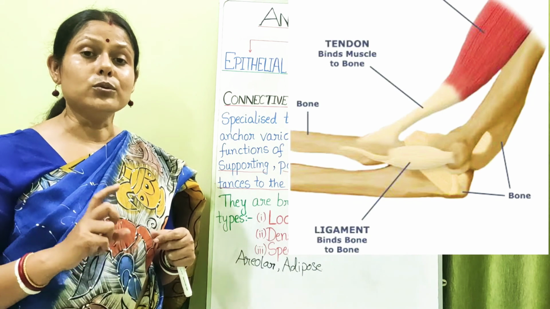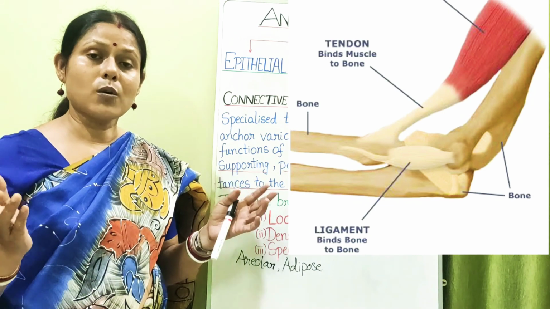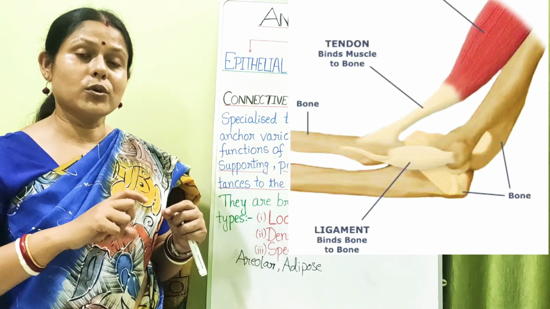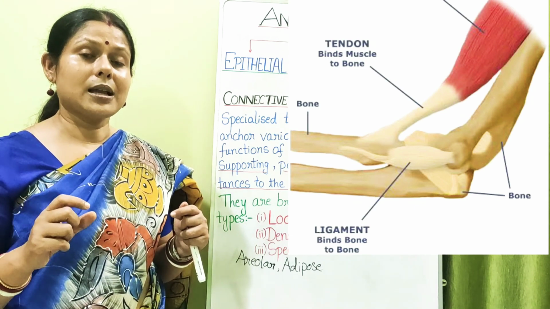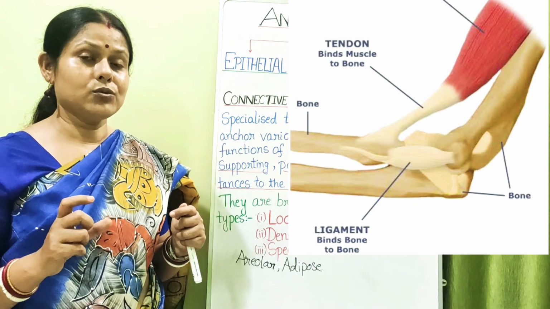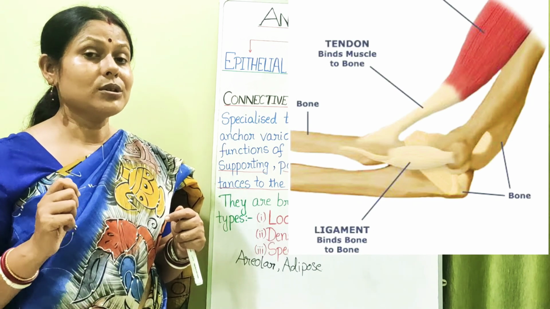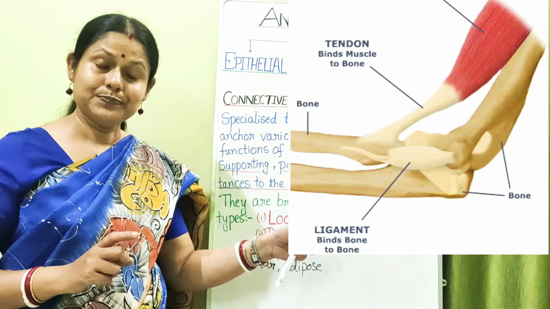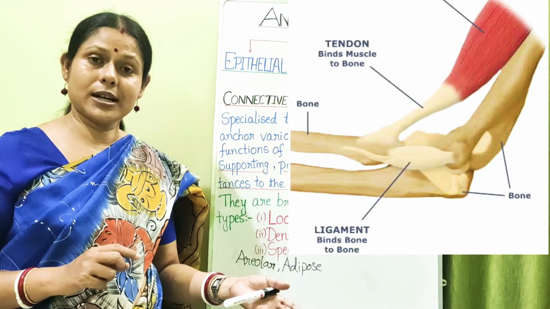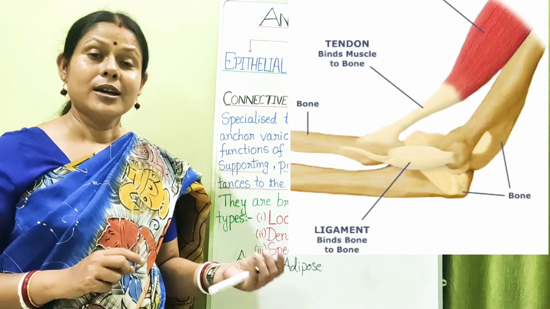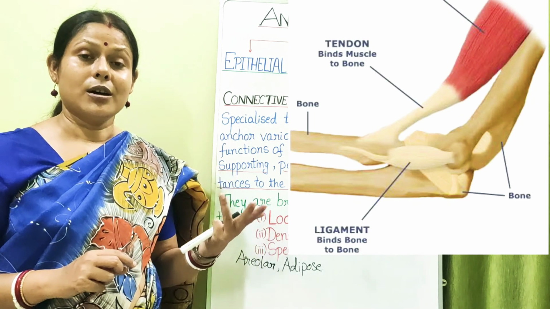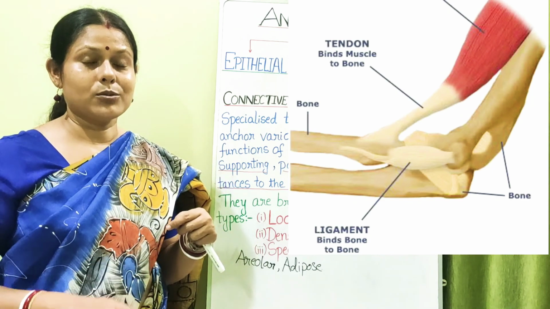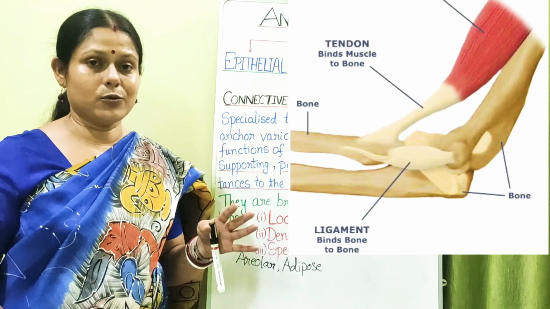Okay, now the bones of our body are also joined with each other, isn't it? So one bone is joined with the other bone with the help of a kind of connective tissue. Now this connective tissue is known as the ligament. So ligament is also a kind of dense connective tissue, and tendon is also a kind of dense connective tissue. The tendon is made up of white fibers, and the ligaments are made up of yellow fibers.